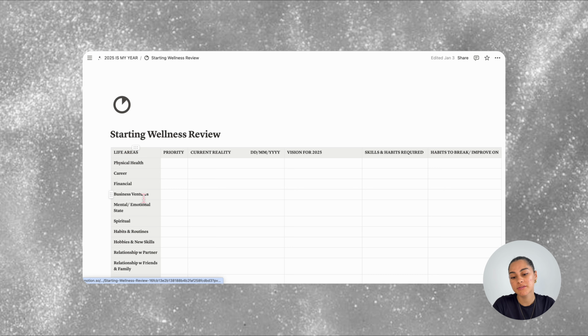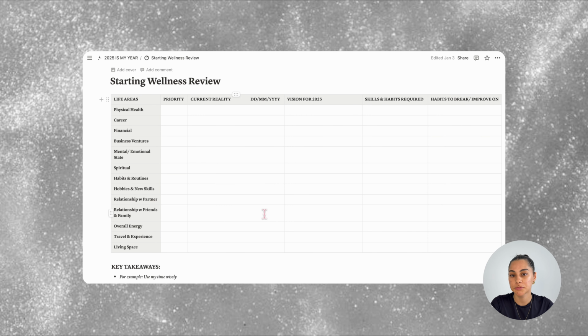And within both of these is a wellness table. It's very similar to the monthly wellness review table, except this one also has your vision for the year, skills and habits required to achieve that, and the habits you need to break or improve on. I recommend doing this after the goal setting page at the top.